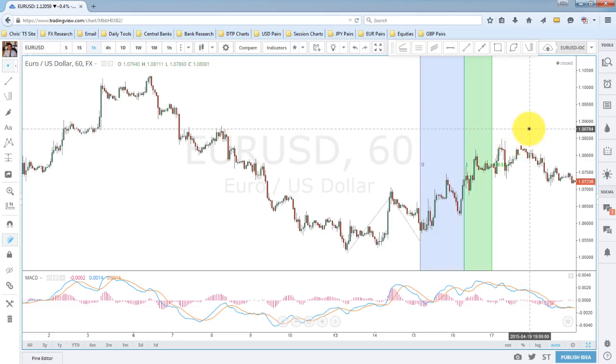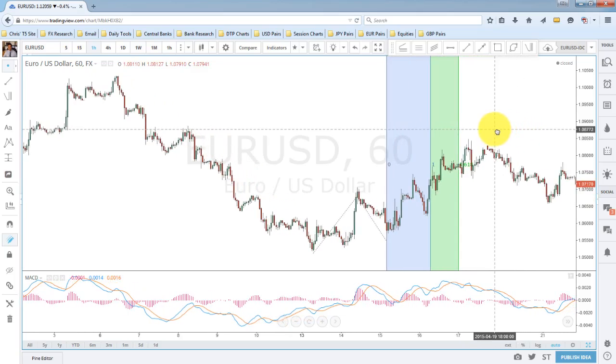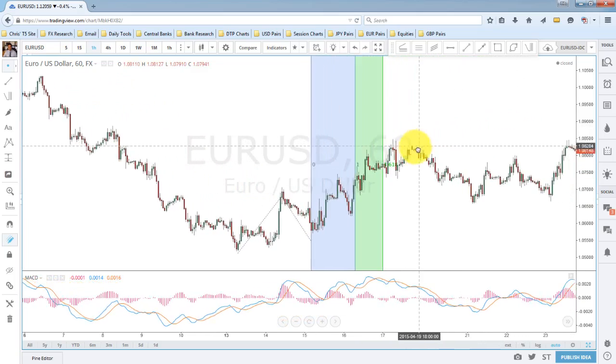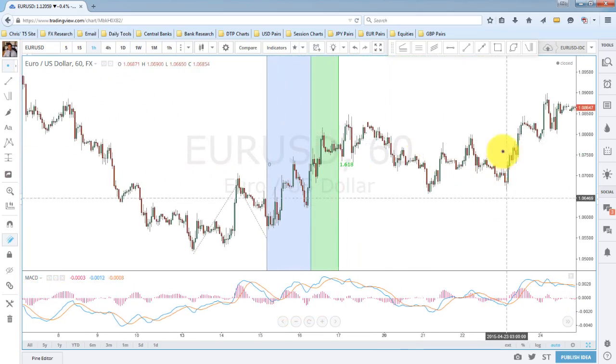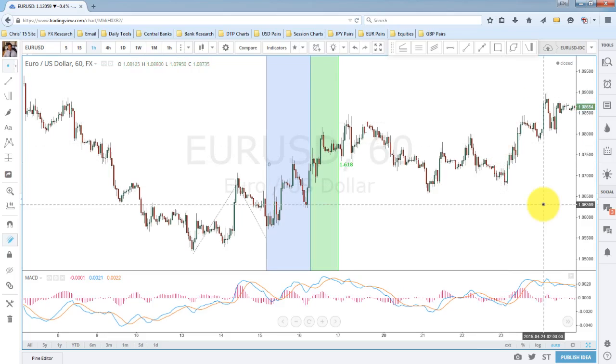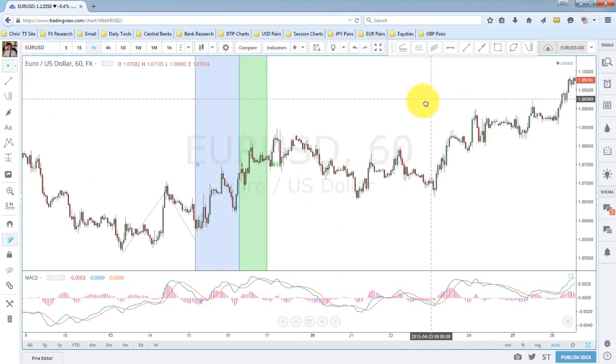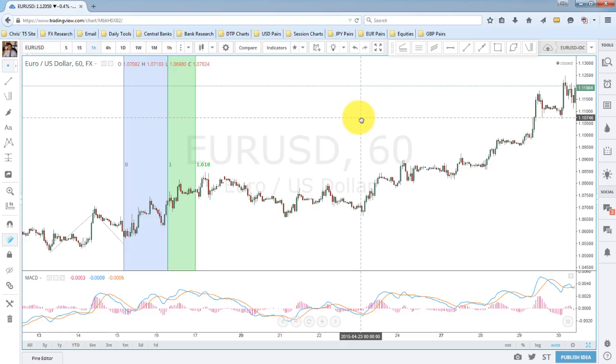So if we move the market forward, you can see we continued to correct, and then we indeed came back up to test it and then continued higher. Okay, so that was an example of how we'll use a Fibonacci time expansion from time to time.